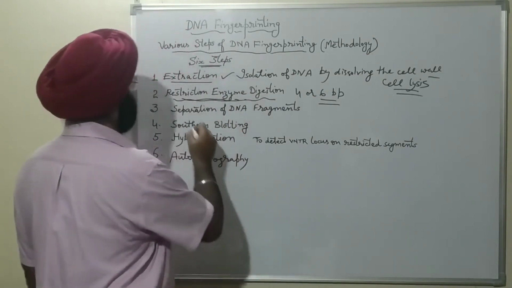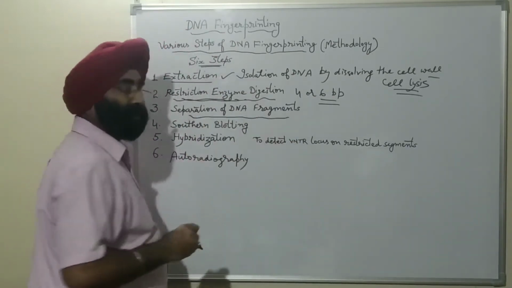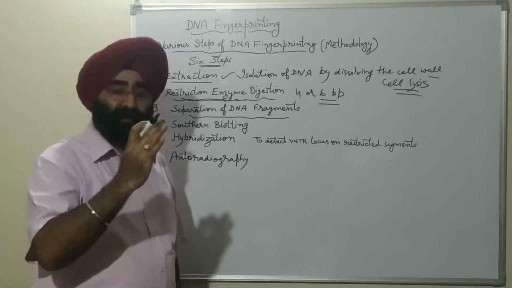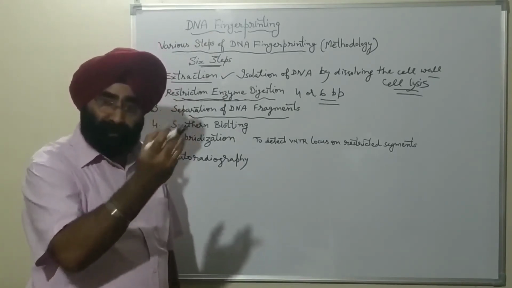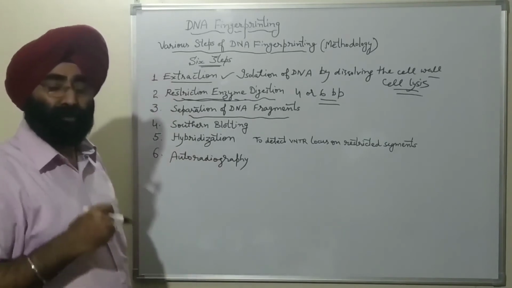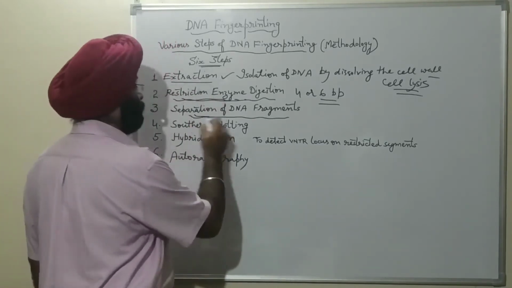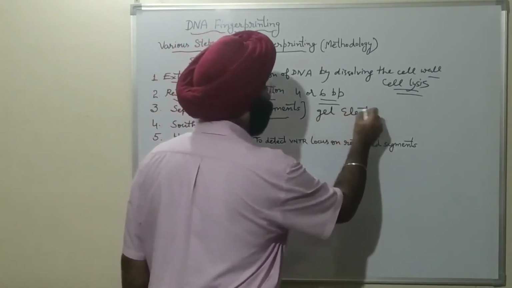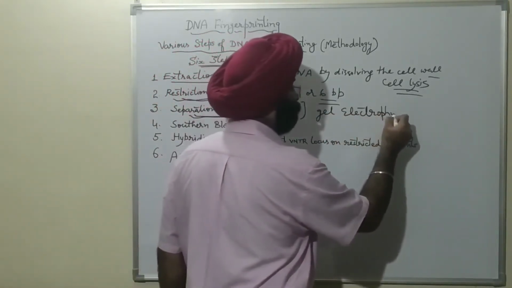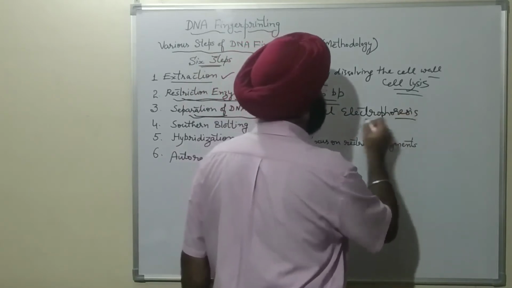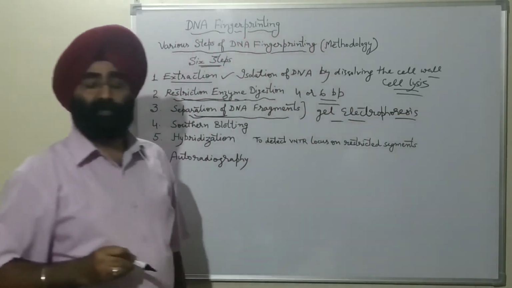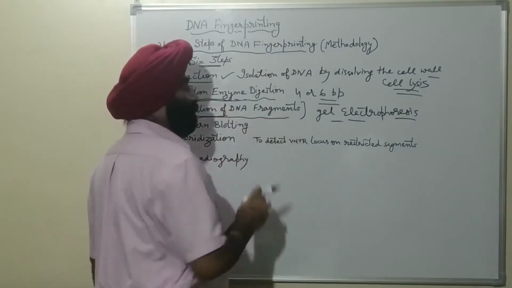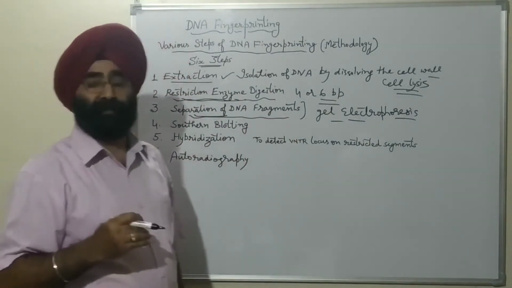And the third step is the separation of the DNA fragments. Now the cut pieces should be separated. What will you use for this? The technique used here is gel electrophoresis. This technique is used to separate the DNA fragments, the restricted segments.